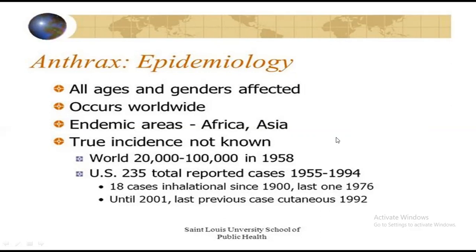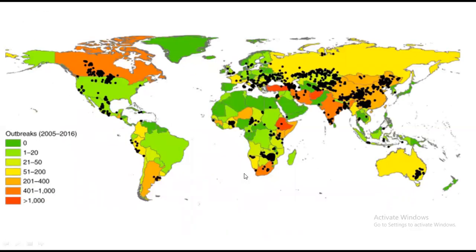And here are some of the reported cases, 18 cases were inhalational, and this is all the information you can get. Here comes the last slide, showing the outbreaks from 2005 to 2016, 10 years of data records. The orange color is the infection that proceeded from 1,000 cases. Here Canada and this region are mostly infected, and Asia and Africa, as I mentioned.